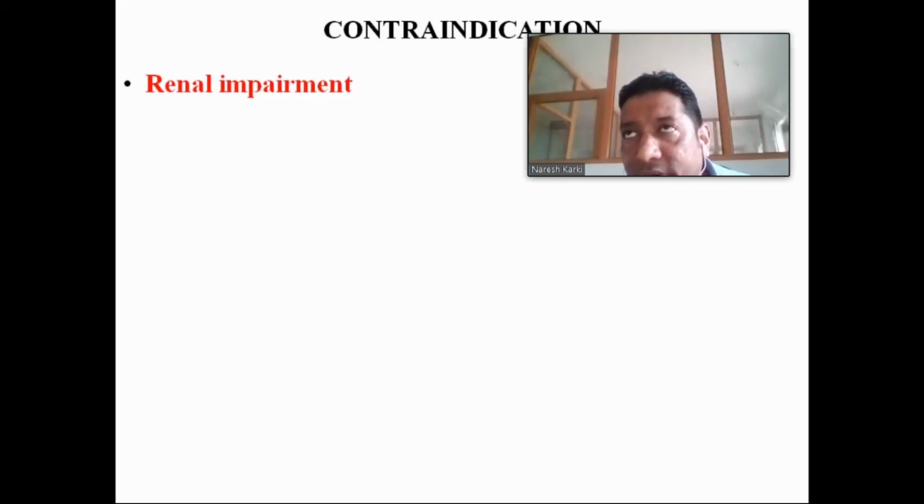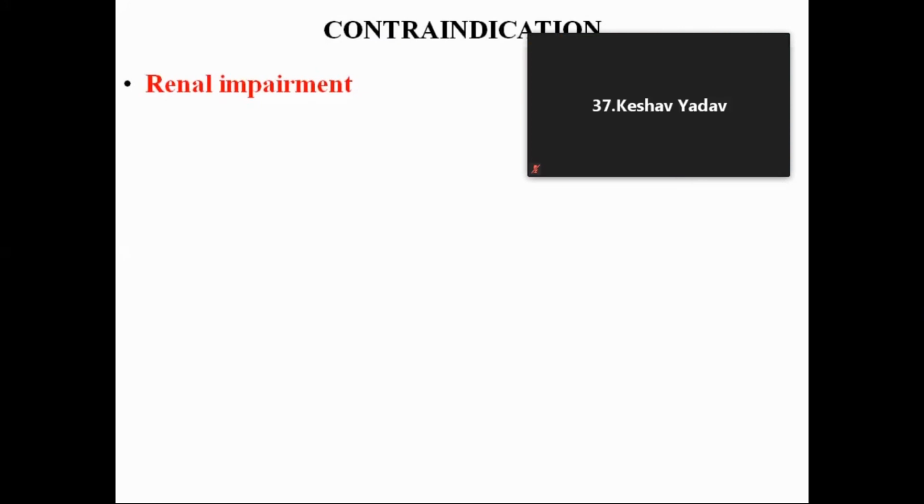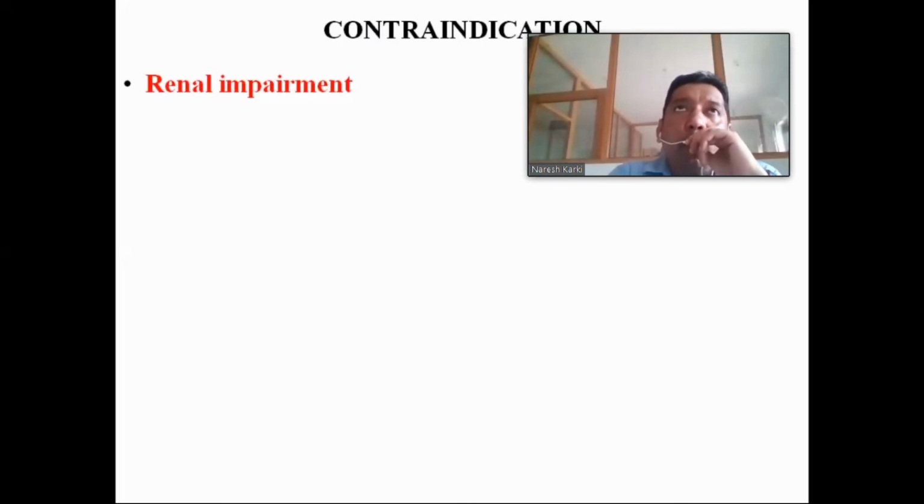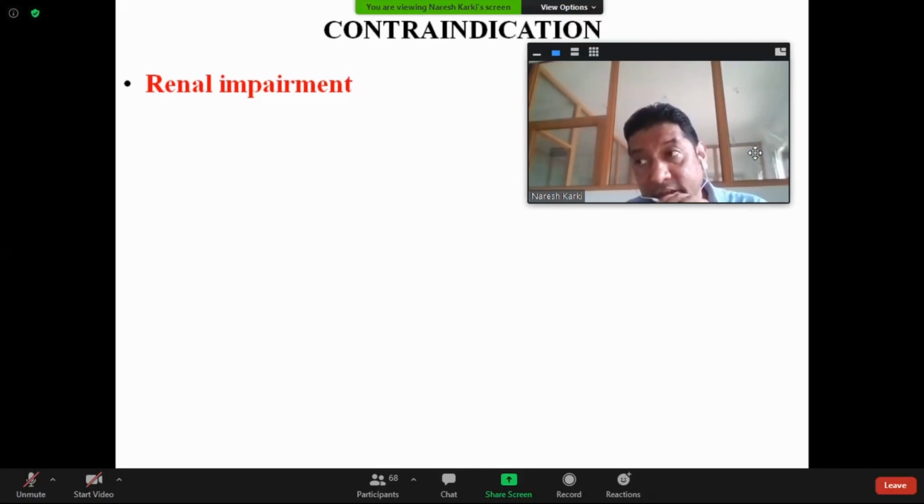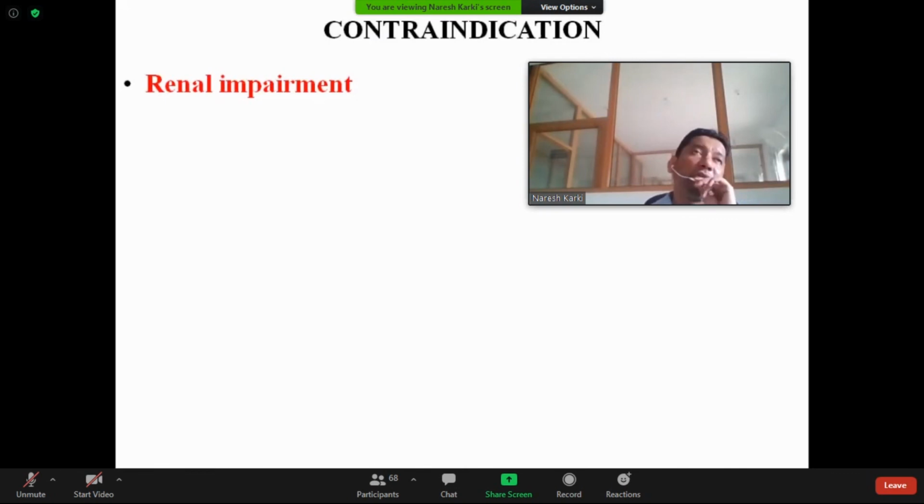Contraindications: renal impairment. We know that these drugs are primarily excreted through the kidney. So in a patient with kidney disease, renal failure, or reduced renal function, the excretion of the drugs will be reduced. So the biphosphonate will remain in the body, and they may produce toxicity.